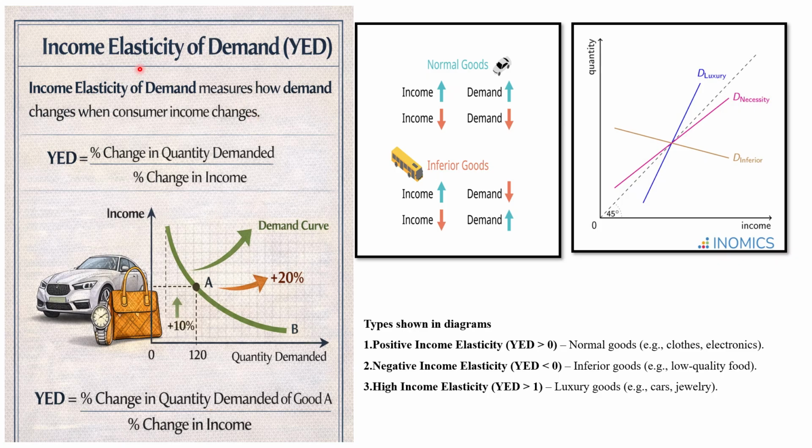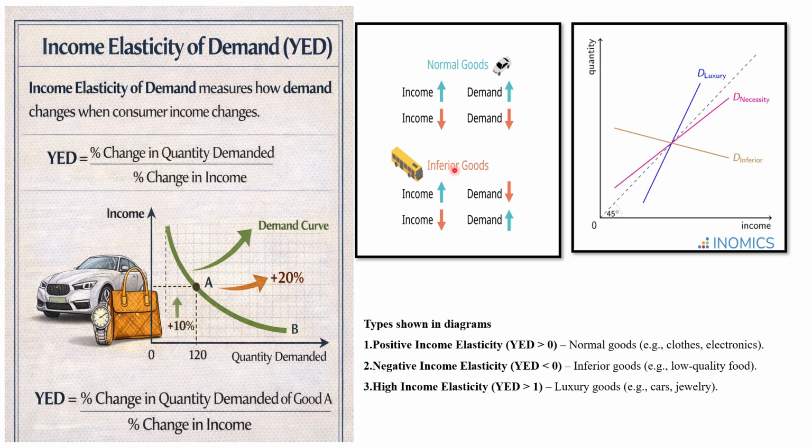Now, let's talk about the third concept, income elasticity of demand. It shows how demand changes when the consumer's income changes. So it denotes the percentage change in quantity demanded relative to the percentage change in income. Here you can see that there are three types of income elasticity of demand: positive, negative, and high. And here we can talk about two kinds of goods, normal and inferior goods.